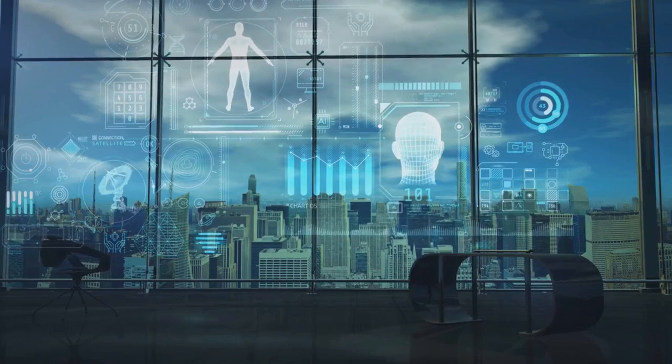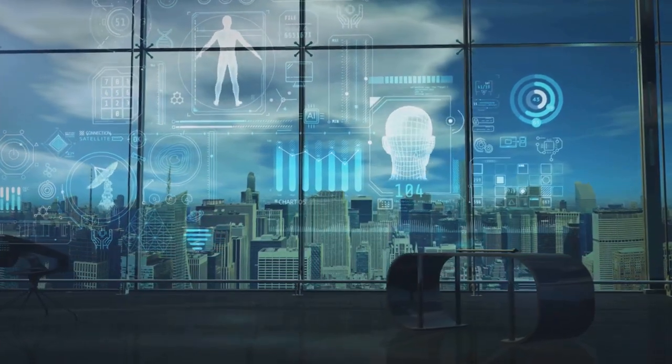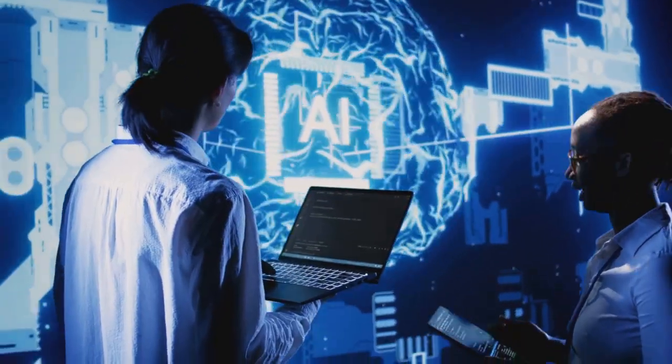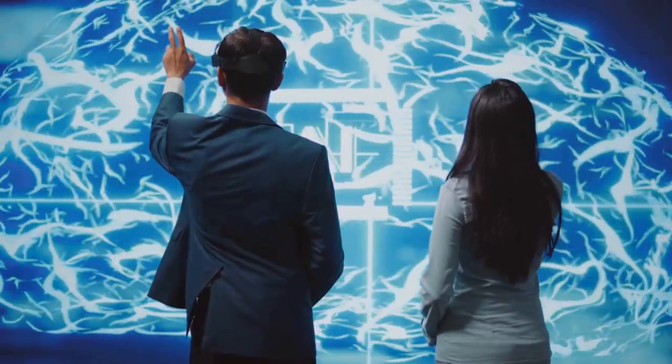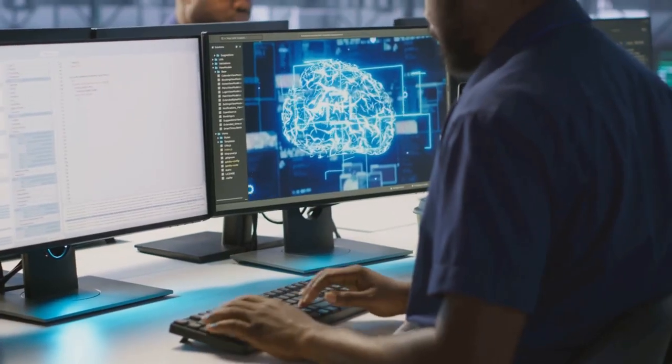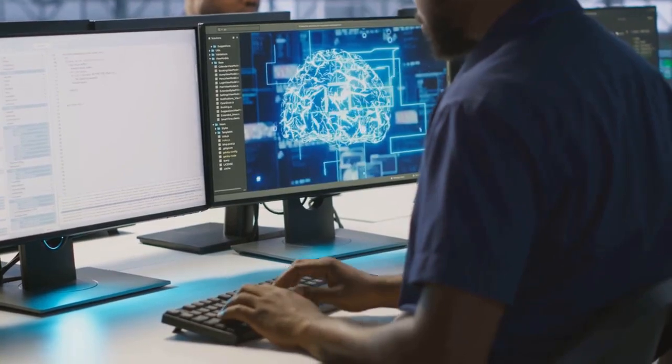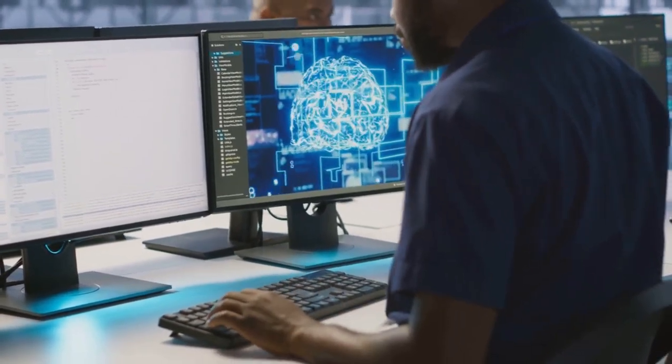Section 9. The future of neural networks. Neural networks are rapidly evolving. Researchers are constantly developing new architectures and training algorithms. These advancements are expanding the capabilities of neural networks and opening up new possibilities in various fields.